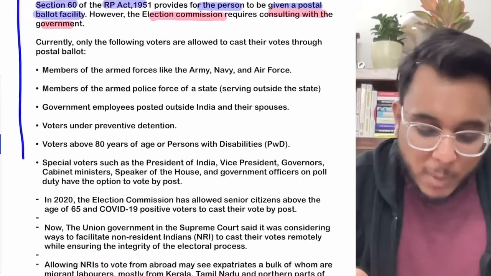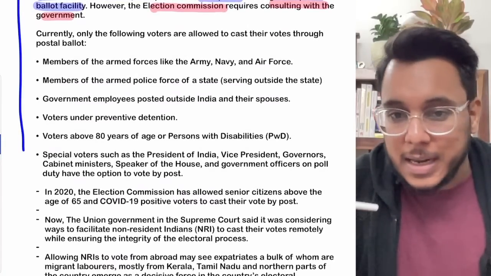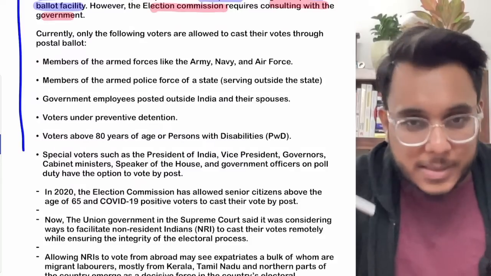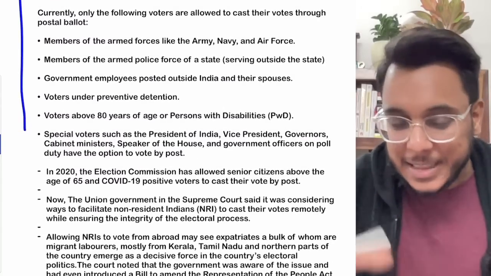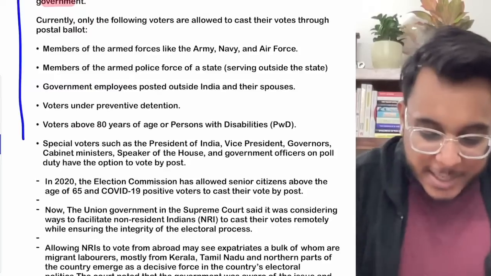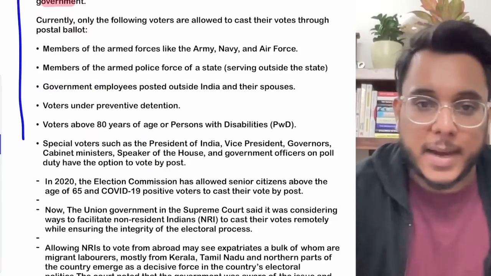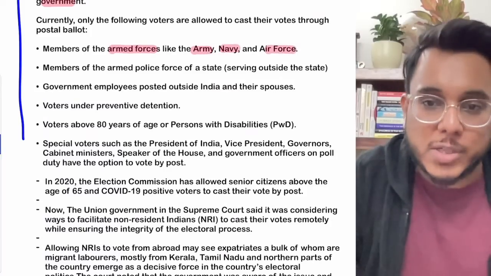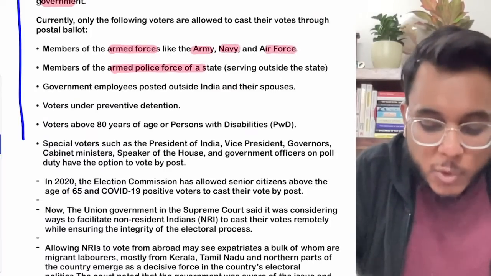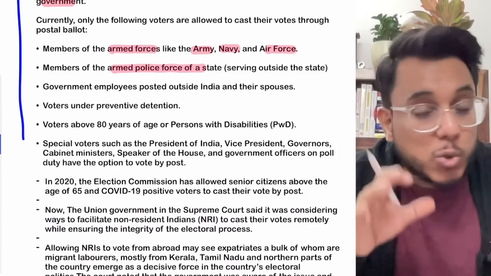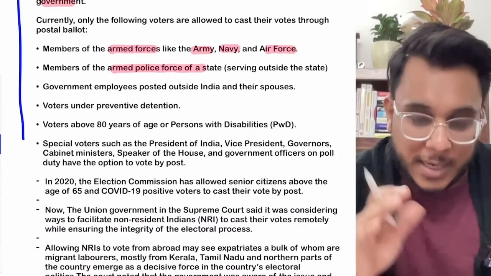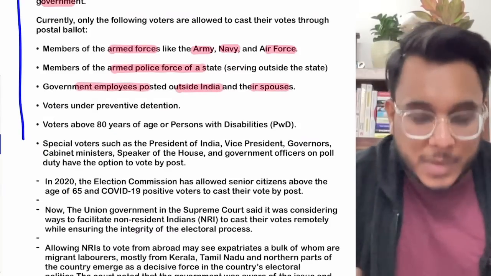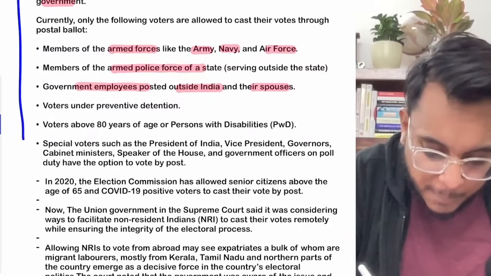Fine. Now there are specific types of people who can take the advantage of the postal ballot voting system. So right now, who can take the postal ballot voting system's benefit? Number one, the members of the armed forces like the army, navy, air force, the members of the armed police force, and the members of the police force who are serving out of the state. Second, the government employees posted outside India and their spouses. Then the voters under preventive detention.